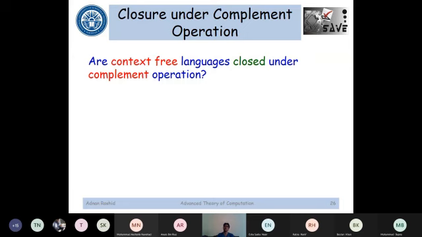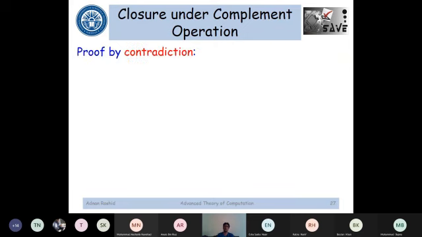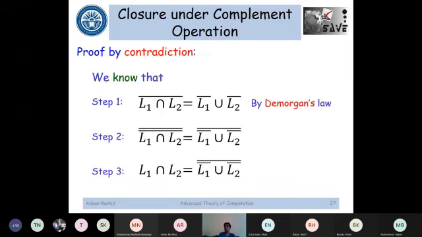And I would prove why it is not closed. We would prove this by contradiction. So how would I start? I'll start with step 1. By De Morgan's law, I know that the complement of L1 intersection L2 would be equal to L1 complement union L2 complement. So by De Morgan's law, this is true. I don't need to prove this again.